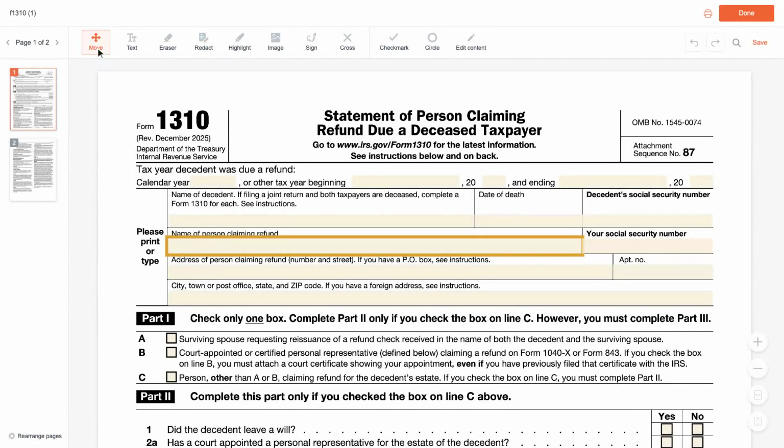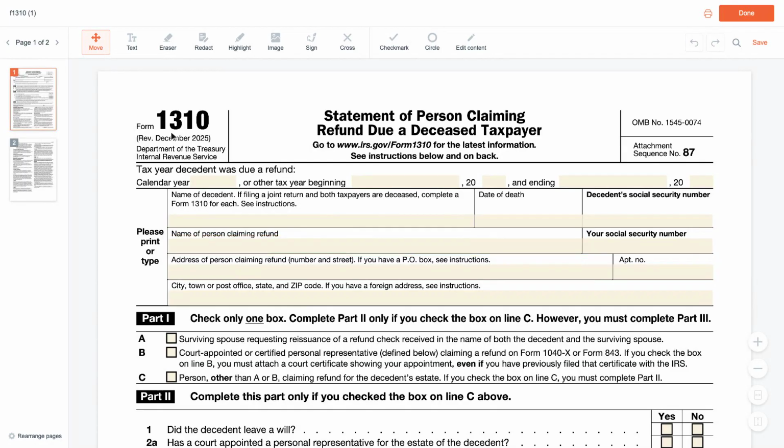Form 1310 is how someone claims a tax refund owed to a person who has died. If you're a surviving spouse or the representative of the estate, this tells the IRS to release the refund to you. Let's fill it out.